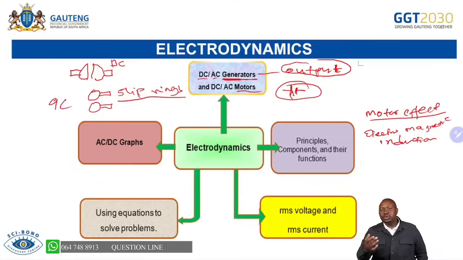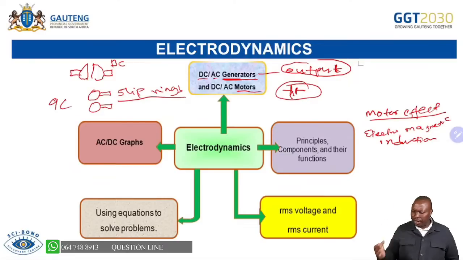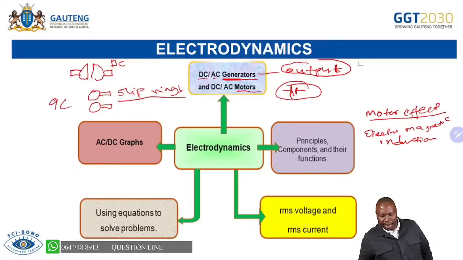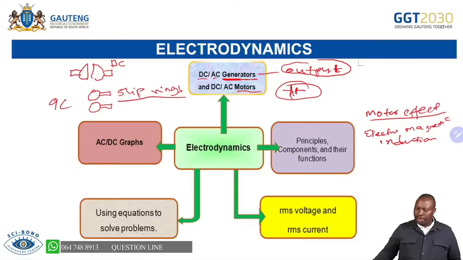And remember, this is one of the questions where you are supposed to do very well and answer as many questions as possible. Now, you have the issue of RMS voltage versus RMS current.